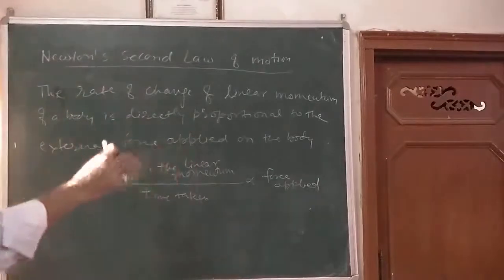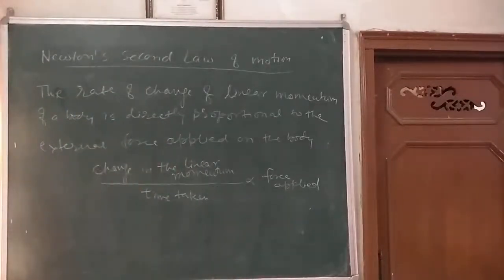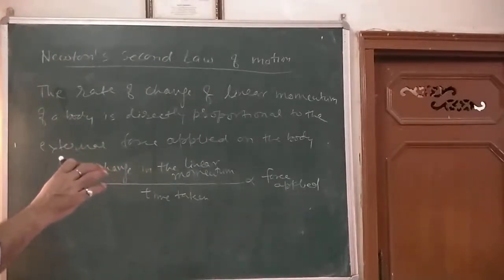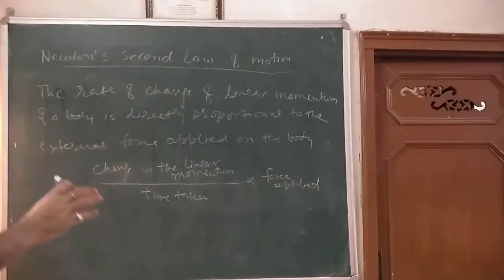When a bigger force is applied on a body, its linear momentum changes at a faster rate. So this is Newton's second law of motion.